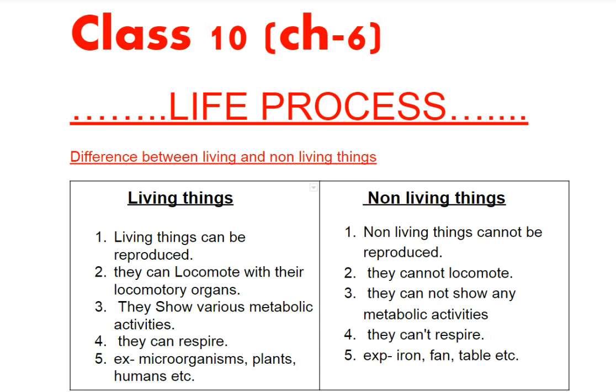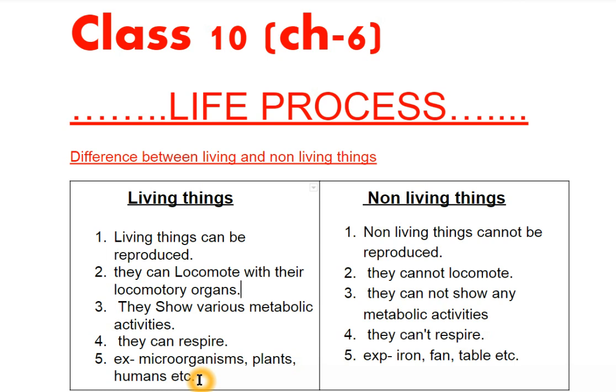First of all, we will understand the difference between living and non-living things. Living things can reproduce, that means they produce their young ones. Second, they locomote with their locomotory organs, that means they move from one place to another with the help of their locomotory organs. Third, they show various metabolic activities, that means chemical reactions within the cell or in the body of the organism. Fourth, they can respire. Examples of living things are microorganisms, plants, humans, etc.